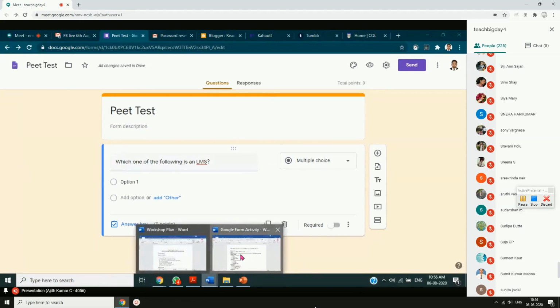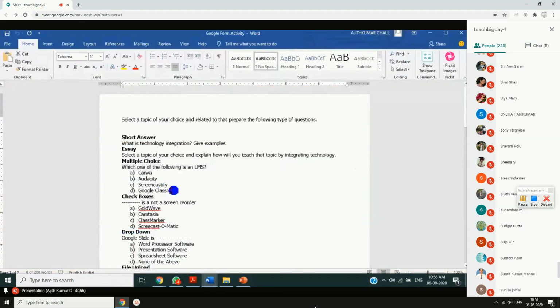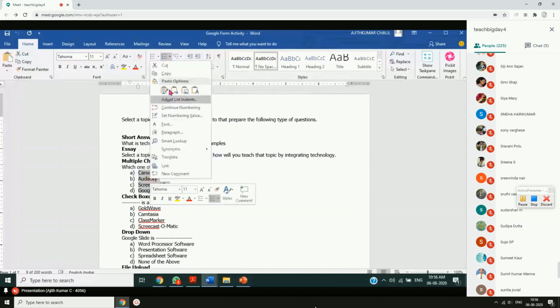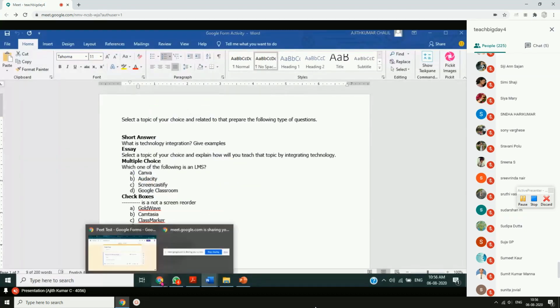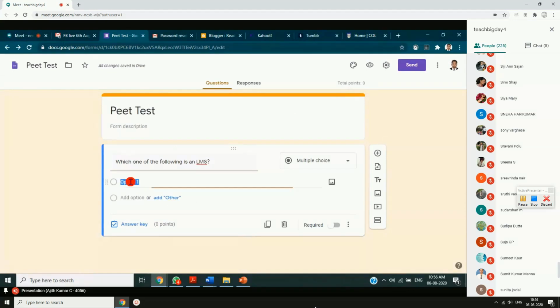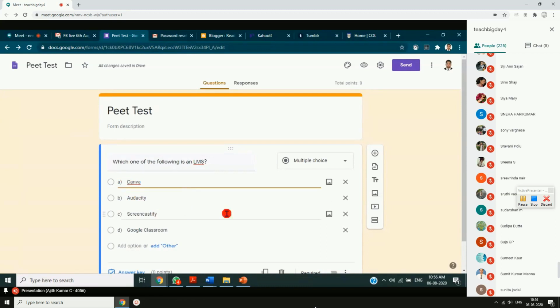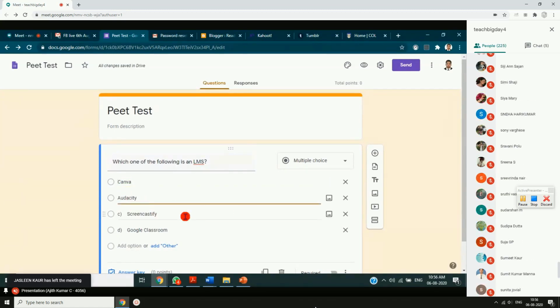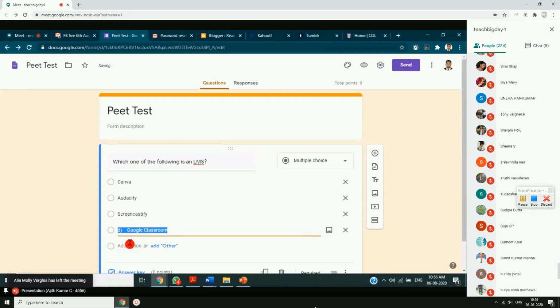I'll again go to my Microsoft Word. I'll take these options. We don't want A, B, C, but sometimes it will also again come. I'll just copy here. You can type here also. Okay, option 1, option 2. If you want to add more, you can do that. I'll just copy and paste here. So you can see we don't want this A, B, C and all. I'll just delete that by clicking. Only for this question, I'll do that. Yeah. Now this question is ready.